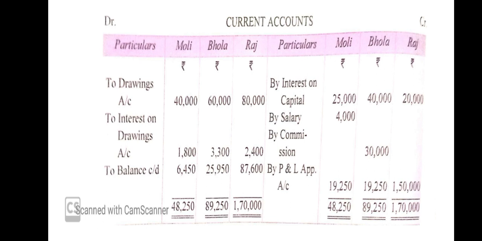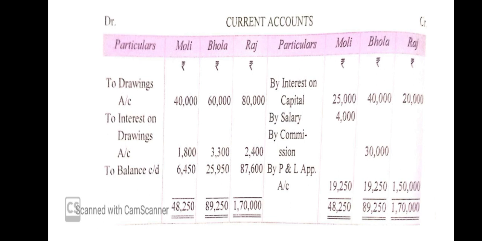Then by profit and loss appropriation account, the profit is transferred from the P&L appropriation account: Molly 19,250, Bhola 19,250 and Raj 1,50,000, because we have promised Raj that his profit will be 1,50,000. So this was the credit side.